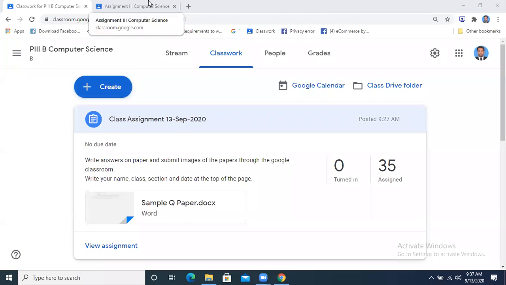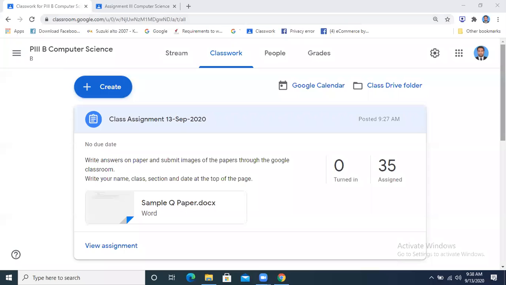Yes. No, typing is not allowed, sir. In the paper, typing is not allowed at all. 0 marks will be given because we have given you the procedure. How will you take the final exam? Not on computer, on paper. So we are taking the exam on paper. Keep in mind, all the students should be clear about it.